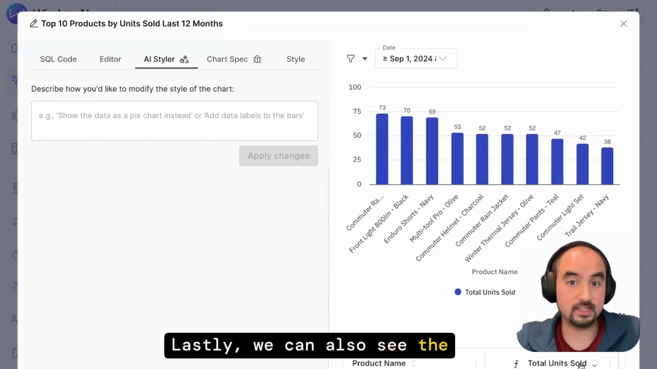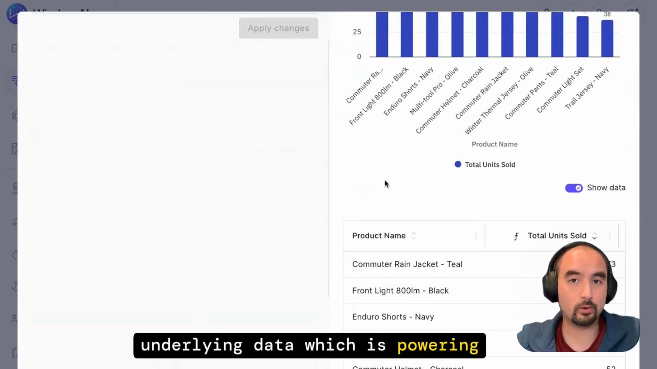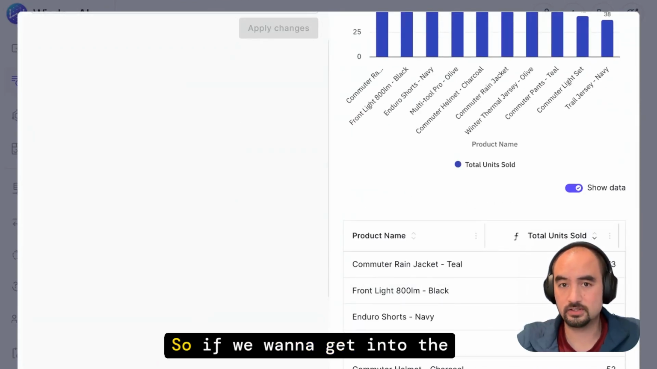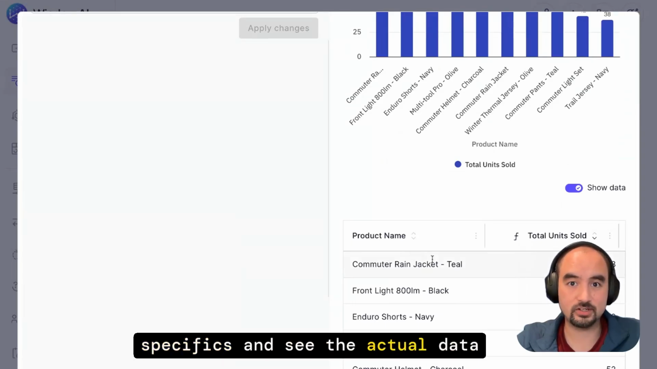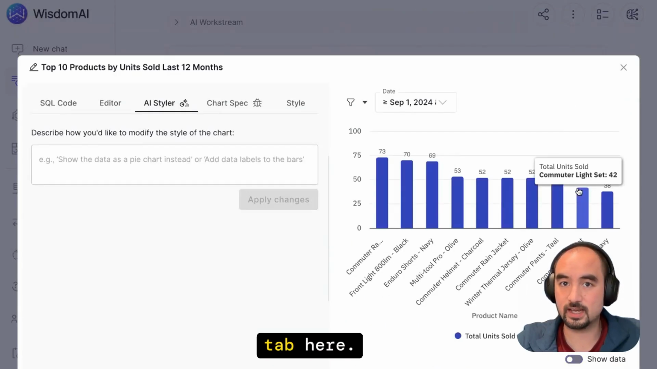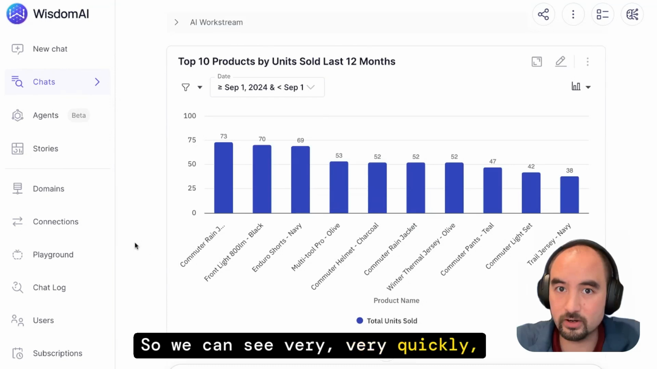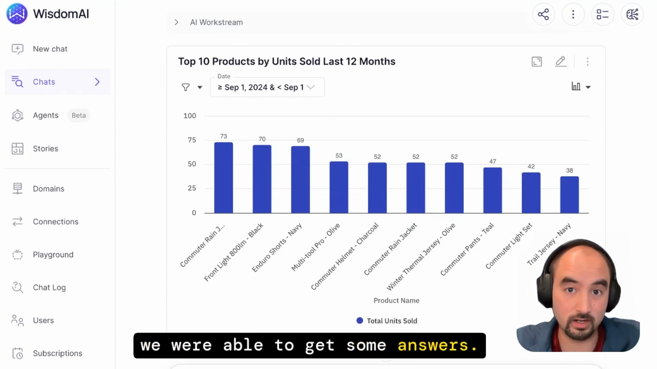Lastly, we can also see the underlying data which is powering this graph. So if we want to get into the specifics and see the actual data points, we can do that with this tab here. So we can see very quickly we were able to get some answers.